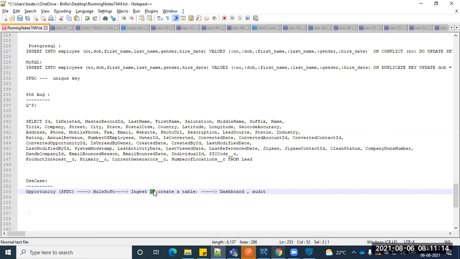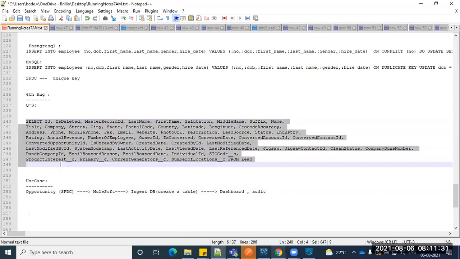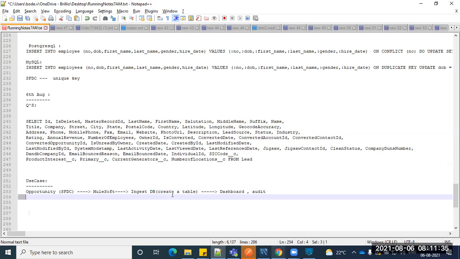ETL process. Wherever the data is, we'll try to fetch it and then transform it. Here DB fields are different, maybe data types are different, so sometimes it's not as straightforward. In this particular scenario, we're just fetching the data and dumping it into your backend, but that should not always be the case.